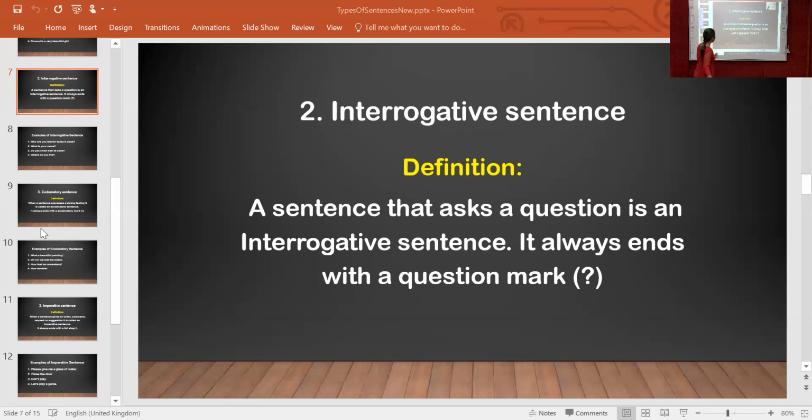I told you about some questions. We are giving yes, no, or a statement. So it is called an interrogative sentence. It is not a type of interrogative sentence. You want to understand that same thing. It is only the different types of questions that will be given. For example, we can give the answer in short answers or in small sentences. In one type of sentence, we can give the answer. I will show you some examples of interrogative sentences.